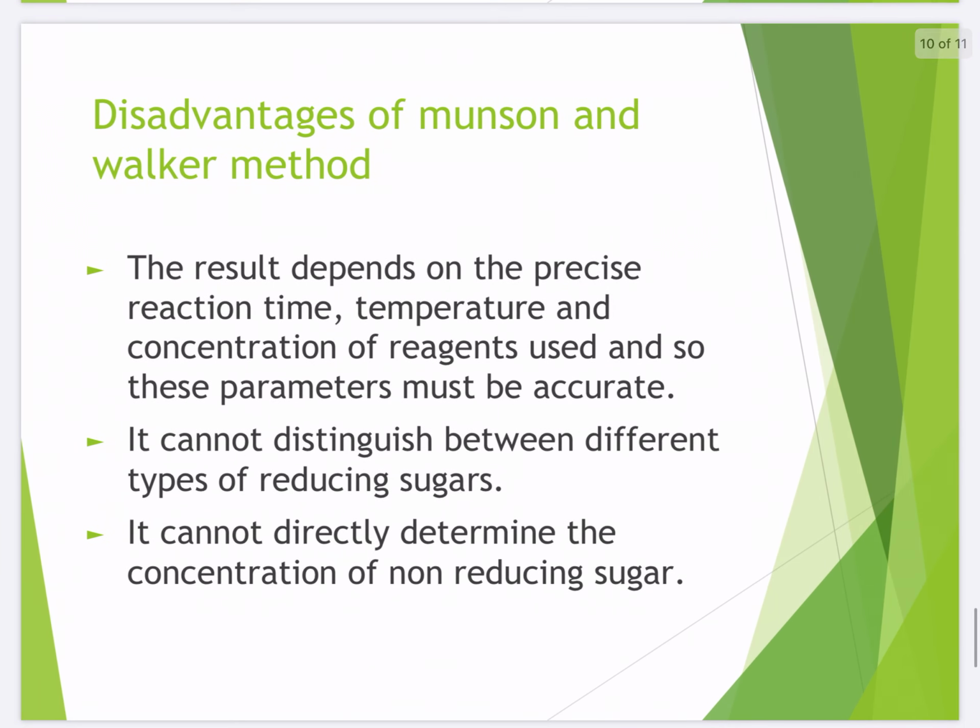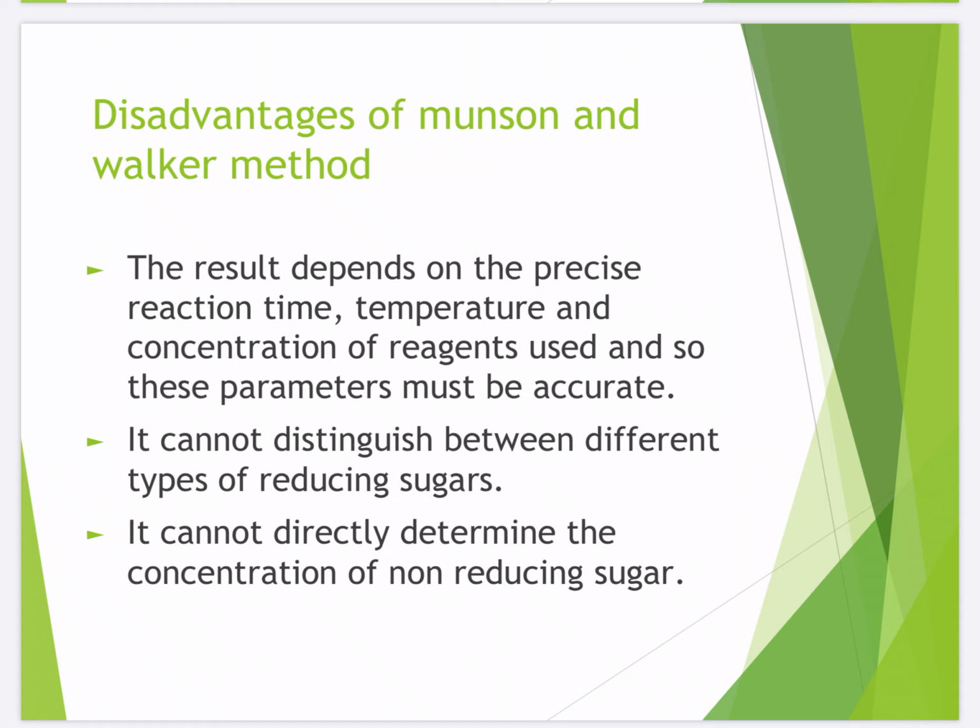But there are disadvantages of the Munson and Walker method. The result depends on the reaction time, temperature and the concentration of reagents used. इसमें थोड़ी सी भी गलती हुई तो आपके सारे रिजल्ट गलत जाएंगे.